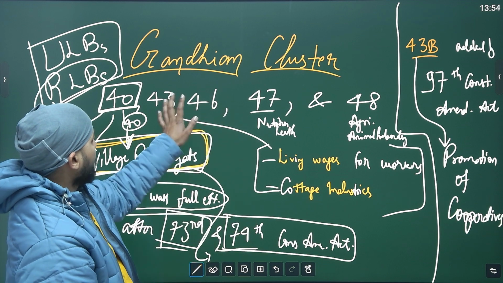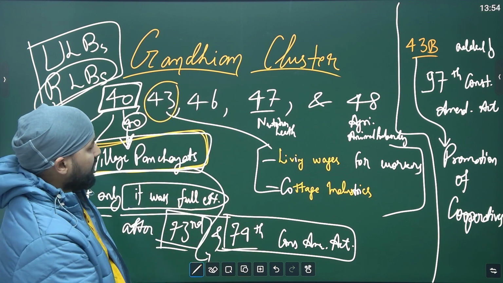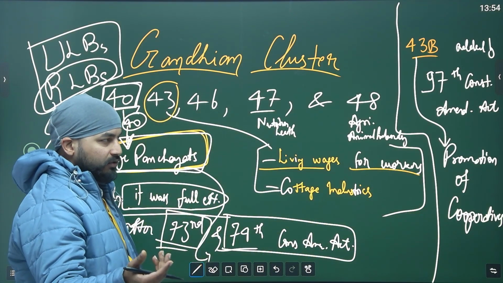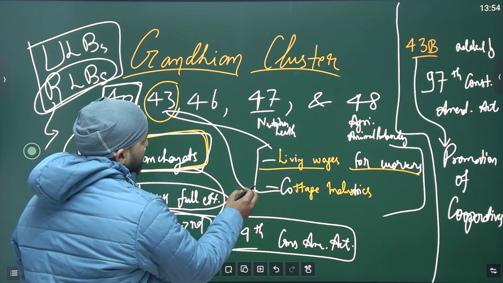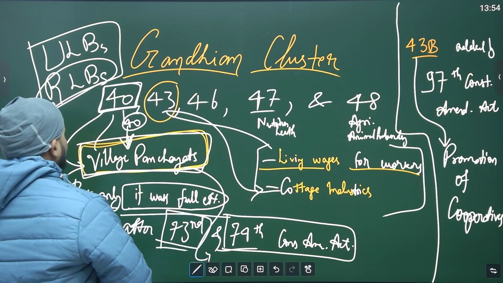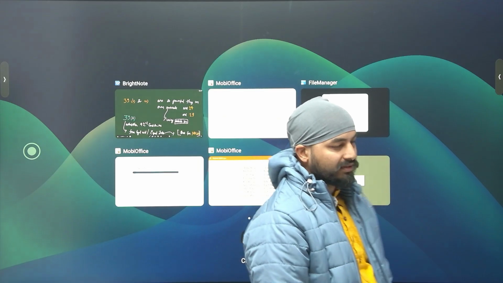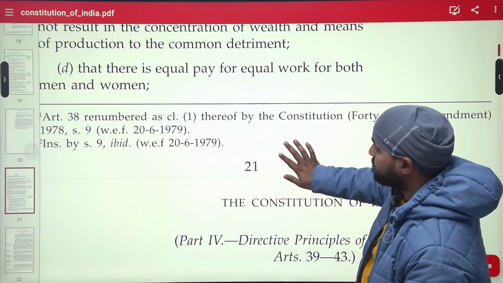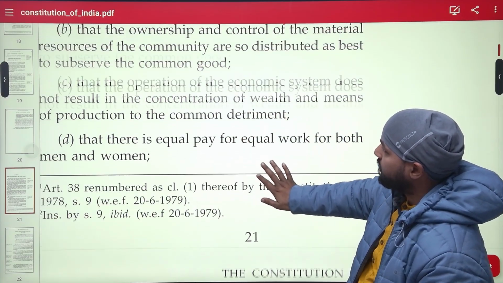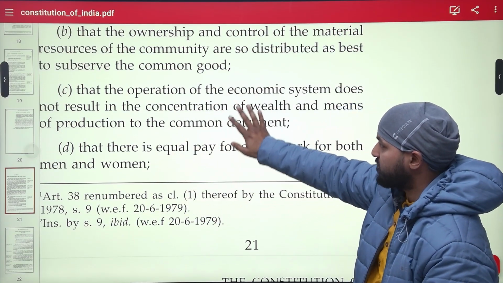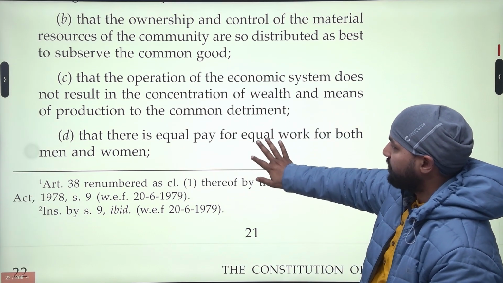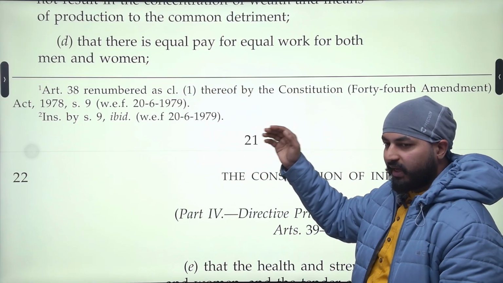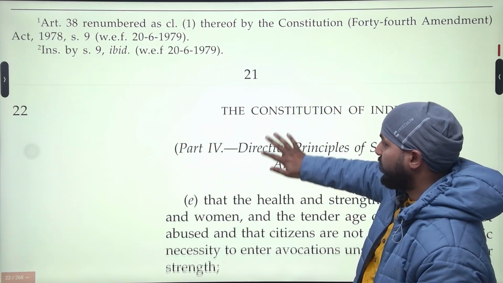Okay. Now we will see the 43rd. This is for ensuring living wages for workers working in smaller industries, and for ensuring smooth working of cottage industries, etc. Let's see the text here. Sometimes what happens is we have to also look into the text. Equal pay for equal work. I have not given much importance to these because these are basically easy to understand. No disparity or no pay gap using gender as a discrimination. Okay.